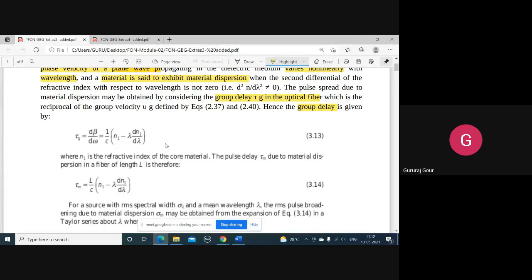Here it has been told in equations 2.37 and 2.40. If you want, you can refer to the textbook or to the notes. If you want the steps, or otherwise I suggest, those steps are actually optional. I will keep them not required. Directly you can remember this. The group delay I am writing. Why am I writing the group delay for the group velocity? Because this group velocity, for those groups of points, is experienced because of the non-linear behavior of the plane wave with respect to the wavelength. This you have to understand.